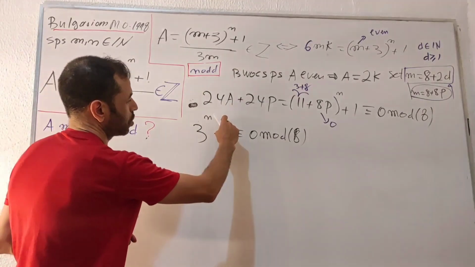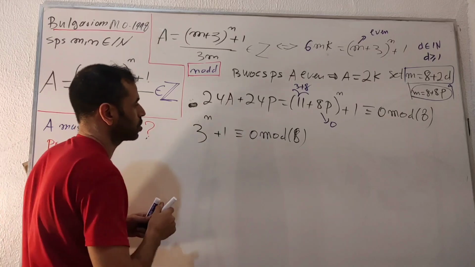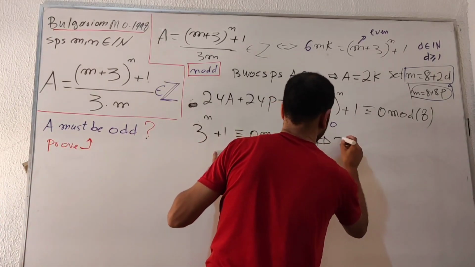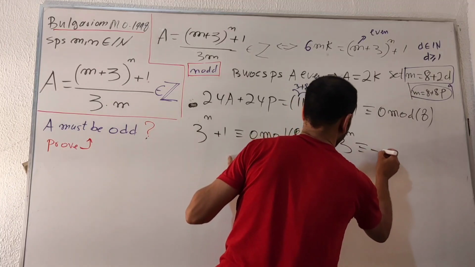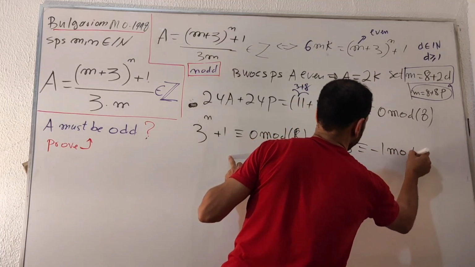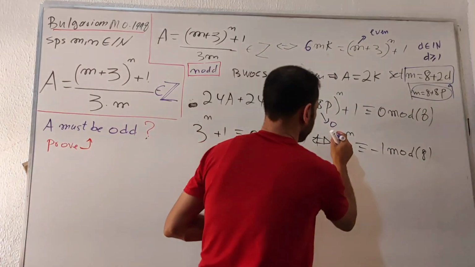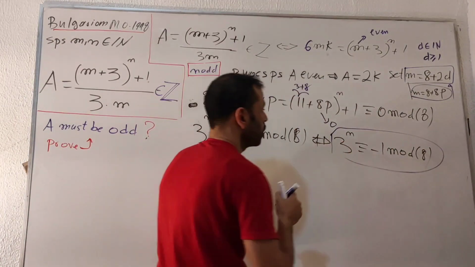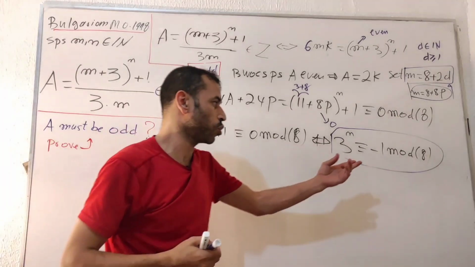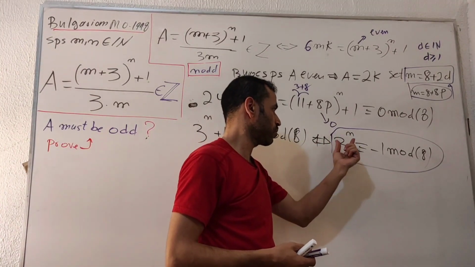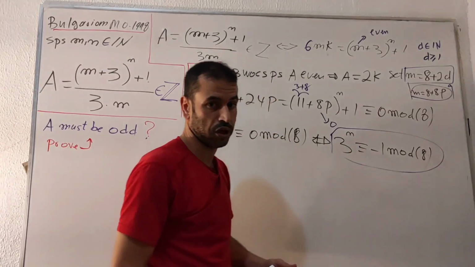Taking this number 1 over to the right of the congruence, I get 3 to the n is congruent to minus 1 mod 8. So I have ended with this nice expression. Now what to do? I'm going to go through a quick chart to check what are the possible values of 3 to the n as remainders.